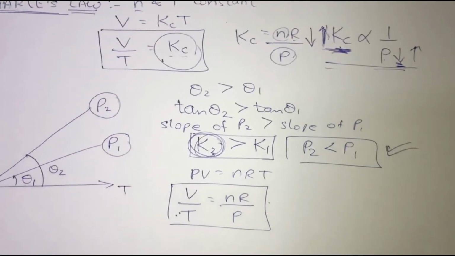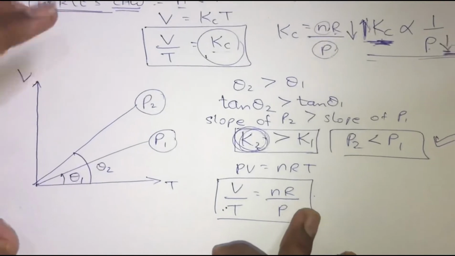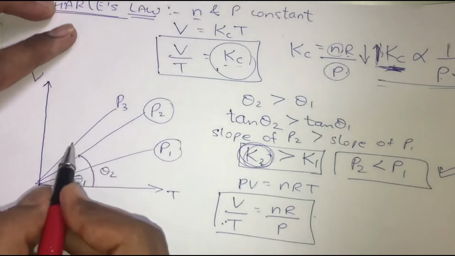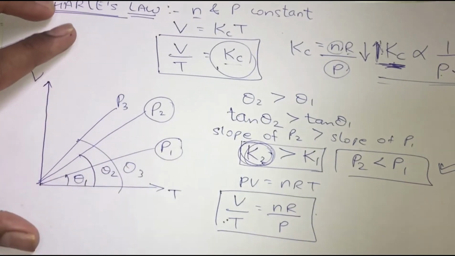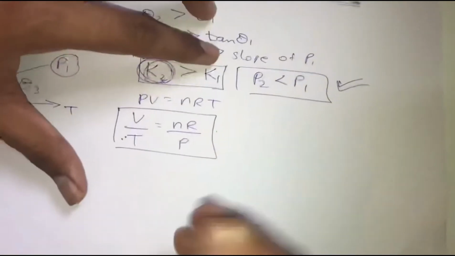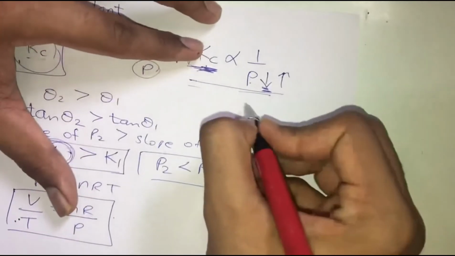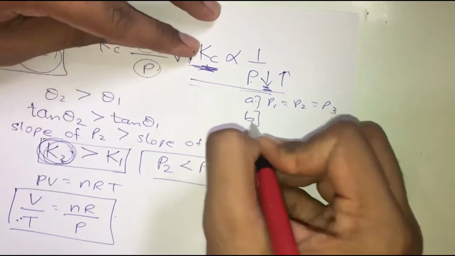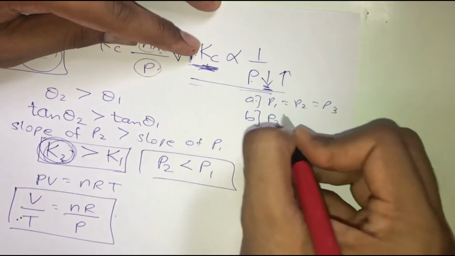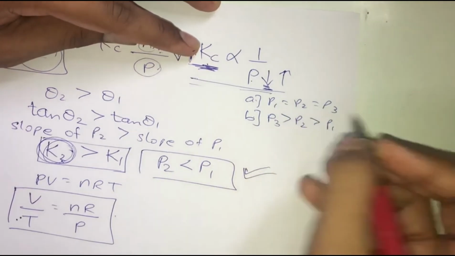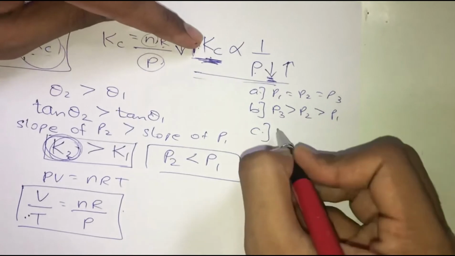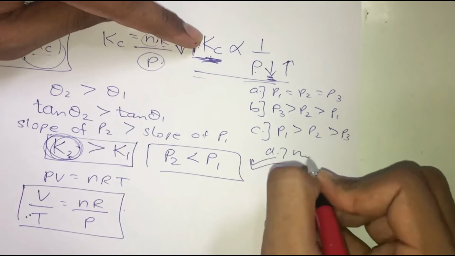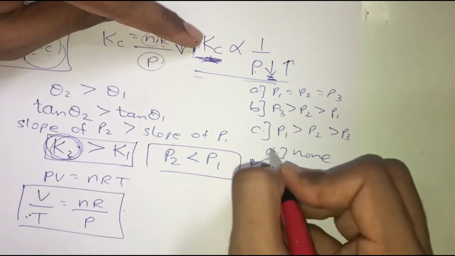Okay, so now let's say that there is one more change in pressure, let's say P3, and now this angle is suppose theta 3. So now they will give us four options. Let's say that option A is P1 equals P2 equals P3, and option B states that P3 is greater than P2 is greater than P1. Option C states that P1 is greater than P2 is greater than P3, and D says none of the above. So which is the right option?